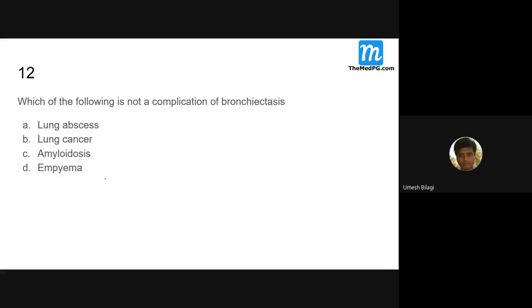Define empyema. Sir, it's a collection of pus in the pleural space. Empyema means collection of pus in between the serosal layers. That is called empyema. Lung cancer is unlikely.